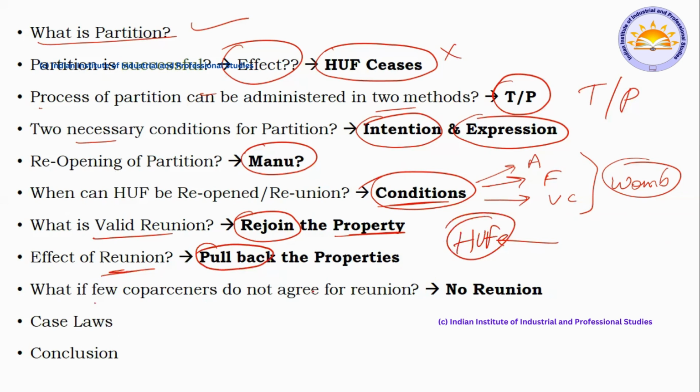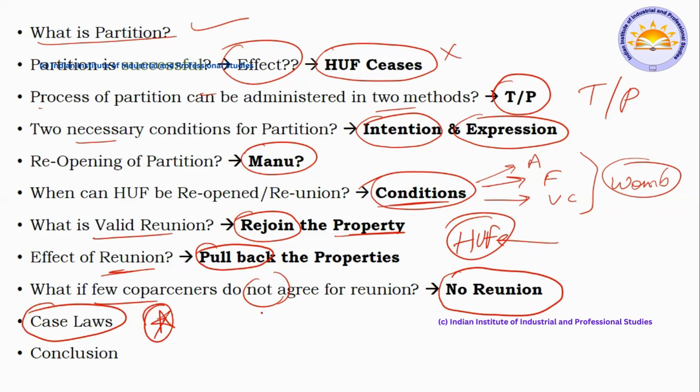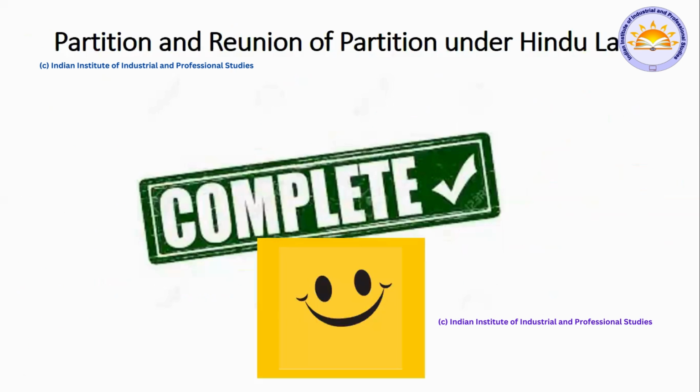Next, what if co-partners do not agree? As we discussed, such reunion is invalid and practically no reunion happens at all. And we discussed three to four case laws, very important. You have to keep them in your mind and write about the conclusion at the end. So I hope you got the complete clarity of the topic. Thank you.